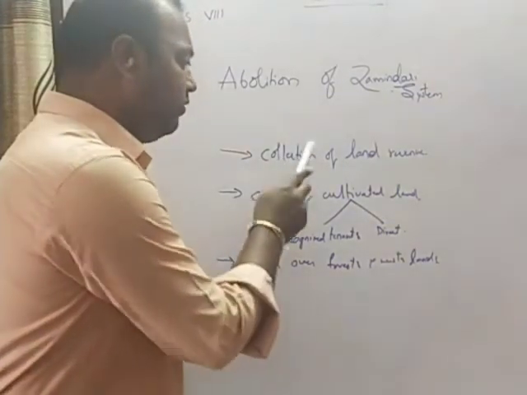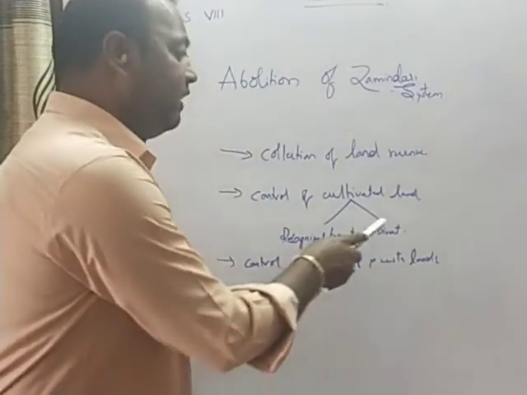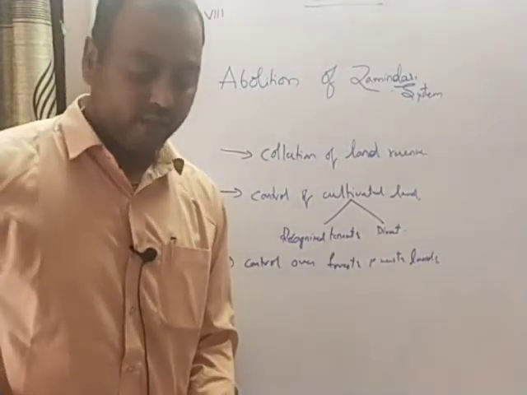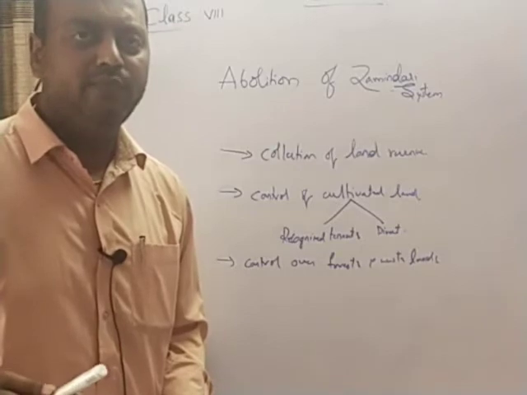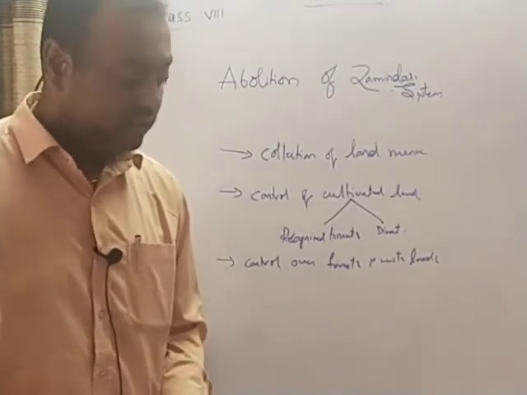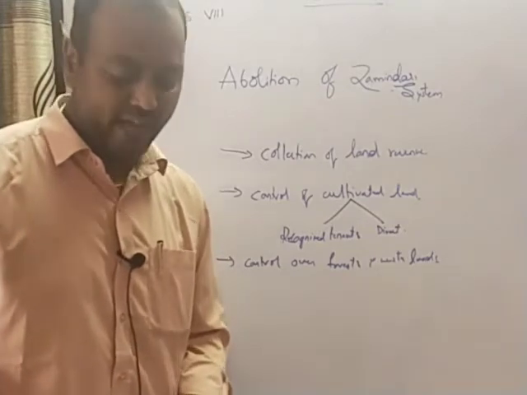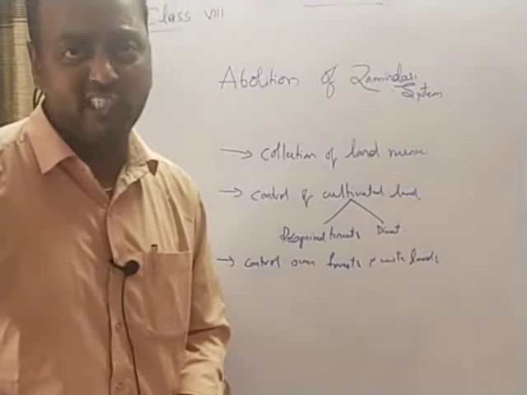One is the land revenue, second one is the control over the cultivable land, that is by the recognized tenants and by the direct cultivation. Third one is the control of the forest and the waste land which is around the village. Who should own it? So how the Land Reforms Act has addressed these 3 problems, let us see. Under the Land Reforms Act, first of all, laws were passed to end the system of revenue collection by जमींदार्स.